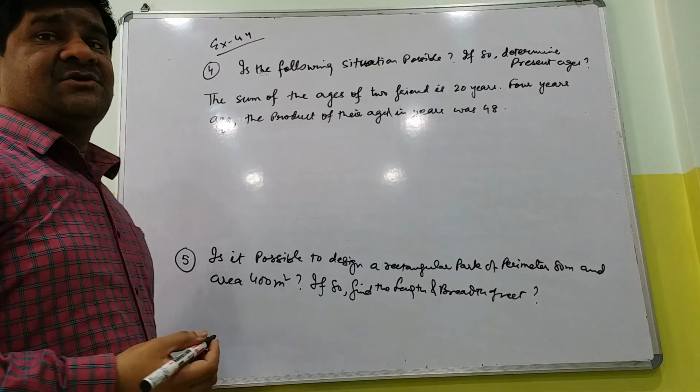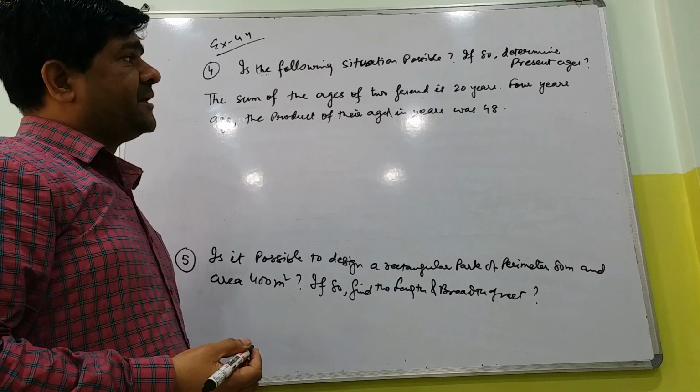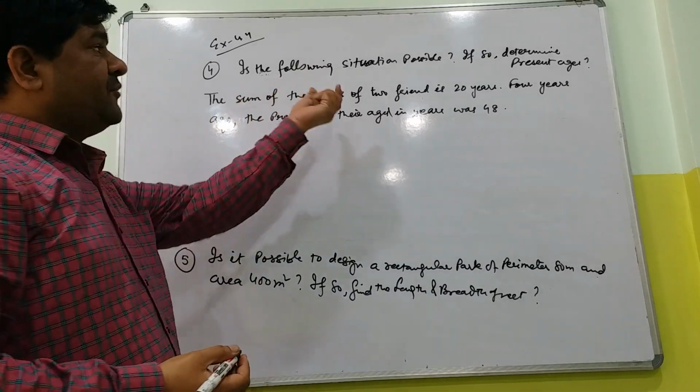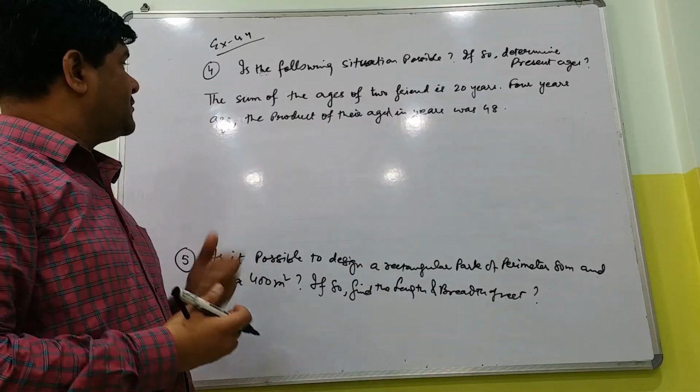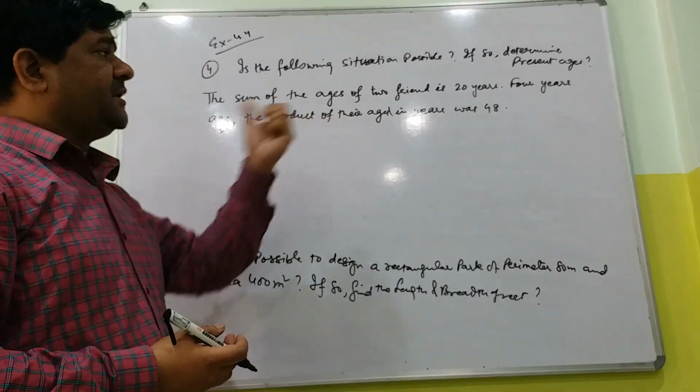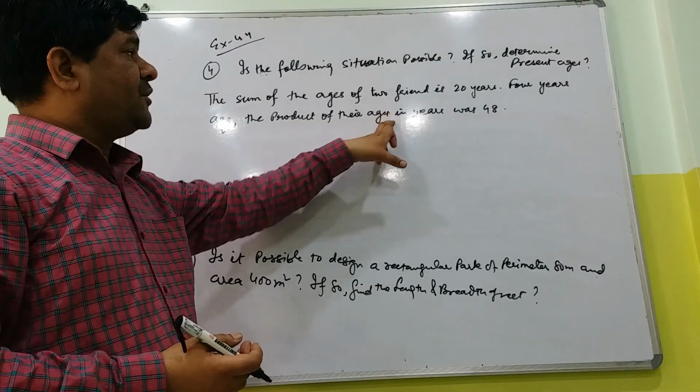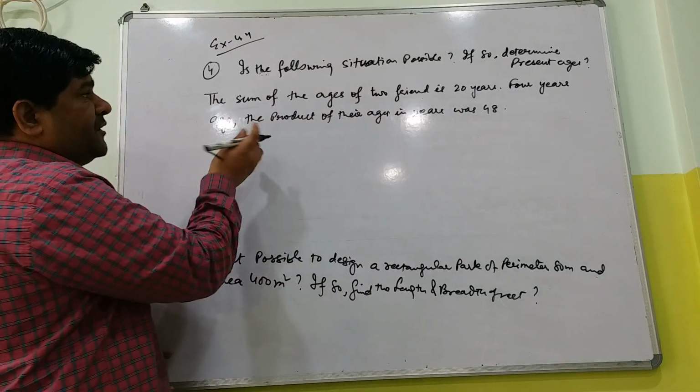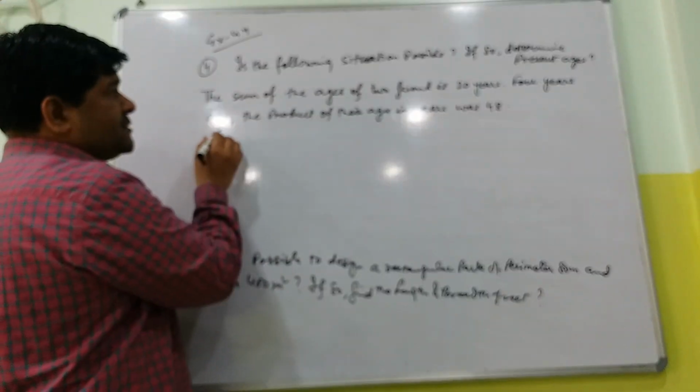Is the following situation possible? If so, determine present ages. Sum of ages of two friends is 20 years. 4 years ago, the product of their ages in years was 48. So, first you have to see whether this situation is possible or not.